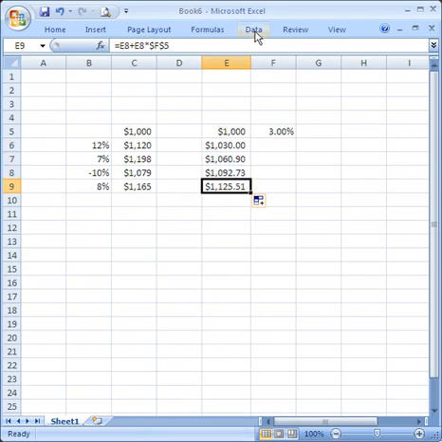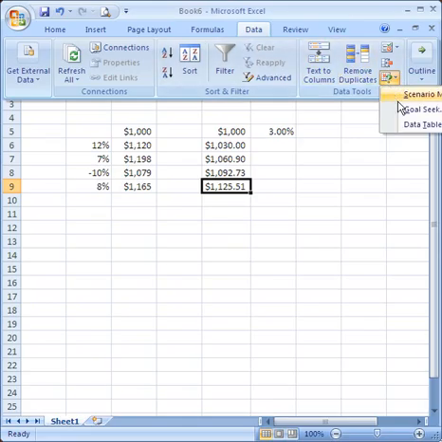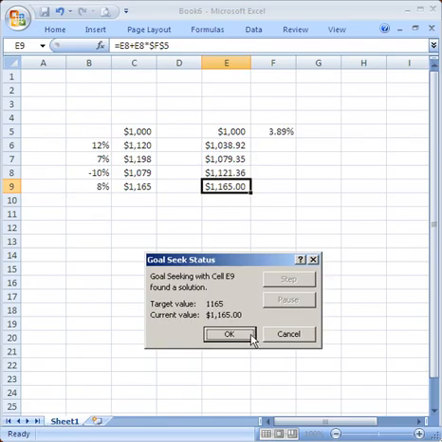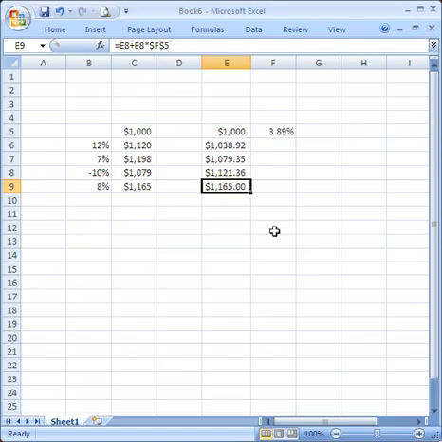Let's use goal-seek to find the exact rate of increase. We'd like it to increase to 1165, so that shouldn't be 3%, but 3.89%. This is our answer to the question. The annual rate at which it's growing, at least on average, is 3.89%.